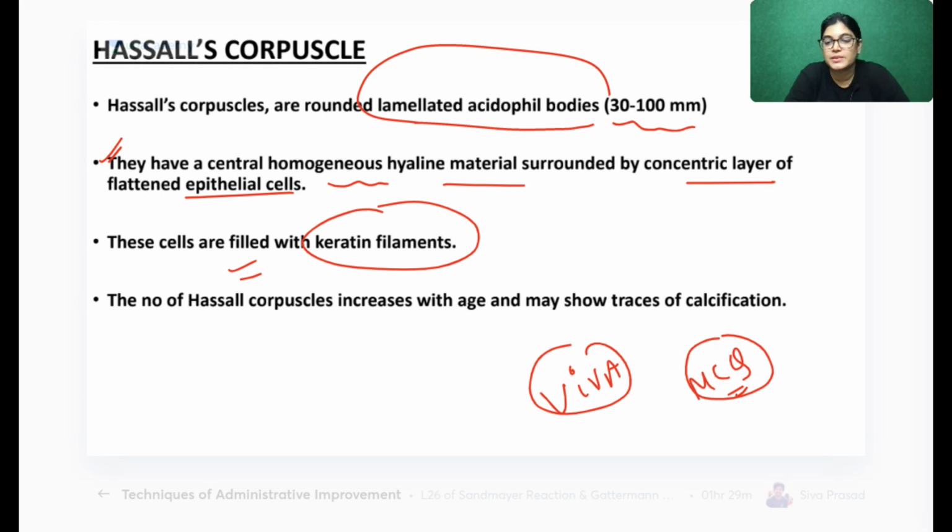Now, what does it contain? It contains keratin filaments. Please note down this point. What is the structure contained in Hassall's corpuscle? It contains keratin filaments. Now, one more thing I told you, that it is a degenerated mass which is found in more number in case of elderly people. It also shows trace amounts of calcification, and it is increased in number in an elderly person.